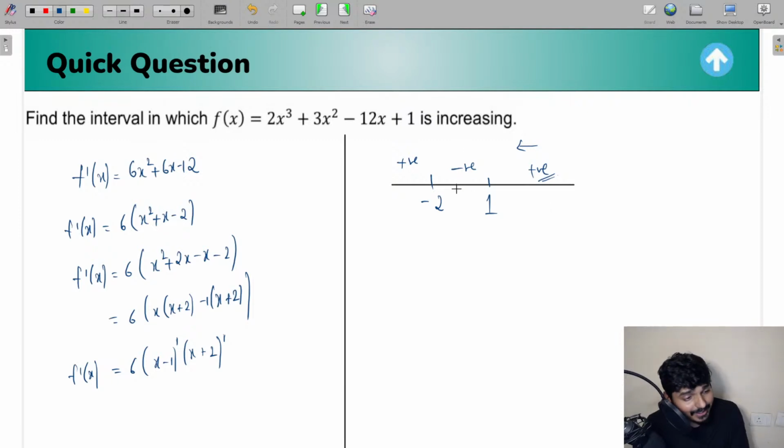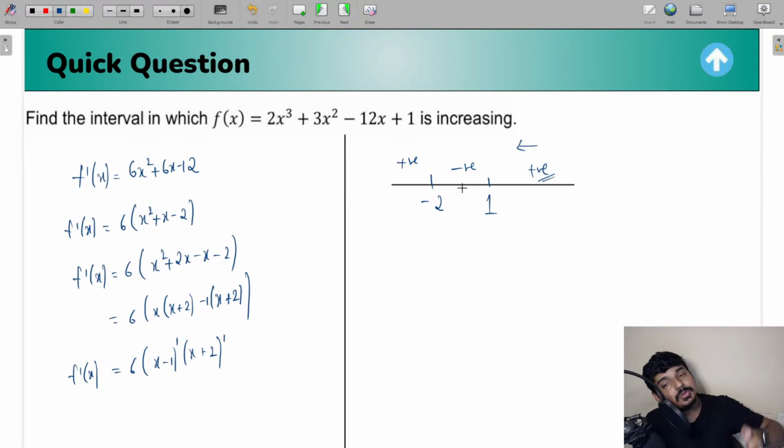If you take any value of x between minus 2 to 1, what we can do here in this case is that for x equal to 0, x minus 1 is negative, x plus 2 is positive. So negative into positive, you get negative. So any value of x you take in the region minus 2 to 1, I can say that f dash of x is going to be negative there.